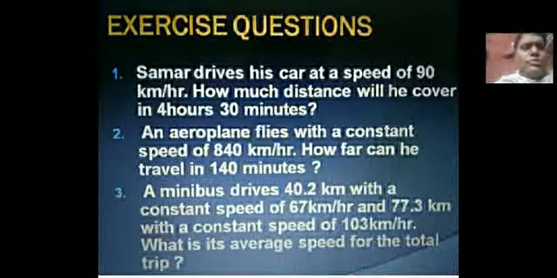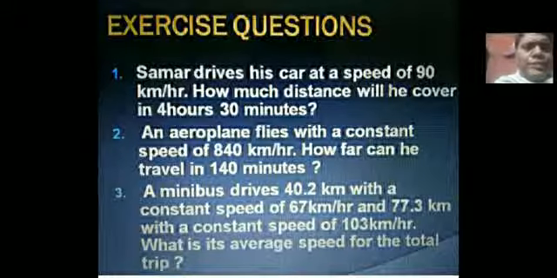Next is some questions from the exercise. Sameer drives his car at the speed of 90 km per hour. How much distance will he cover in 4 hours 30 minutes? So the question is very simple to answer. You try yourself. 4 hours 30 minutes, convert 30 minutes to 1 by 2 hours. So 4 and 1 by 2 hours is 9 by 2 hours.